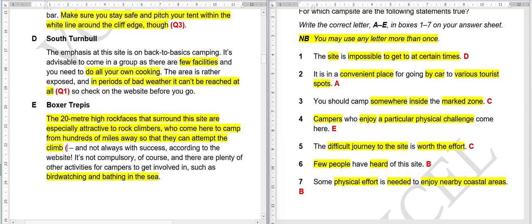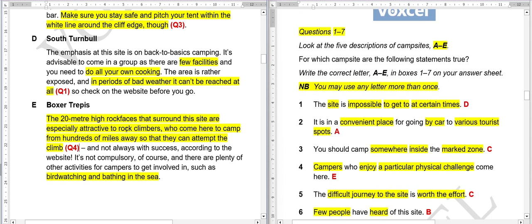So what's the particular physical challenge? The particular physical challenge is climbing this 20-meter wall. Question 4. I hope I have made it abundantly clear. So let's say 1, 2, 3, 4, 5, 6, 7. All the questions have been attempted.